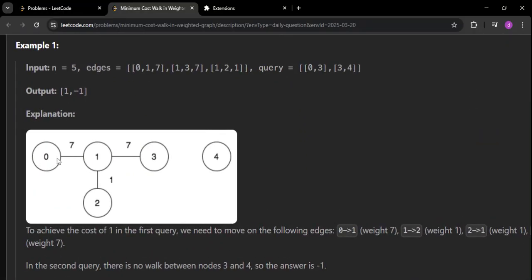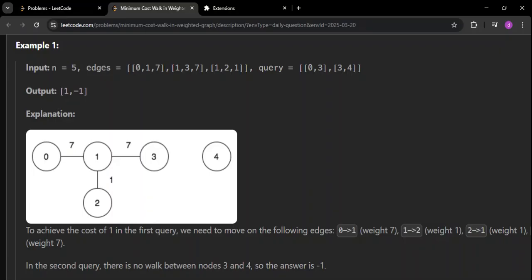How is 1 coming? Let us first understand that from 0 we are going to 1, so it is 7 currently. From 1 we are going to 3. We could have done that and the answer would have remained 7 in that case, but they are writing the answer is 1. Why is that happening? From 0 to 1 you are going with 7, and from 1 to 2 you have to go. The cost will be the AND operation of 7 and 1, the bitwise AND of 7 and 1.